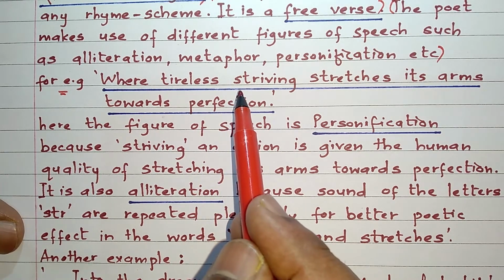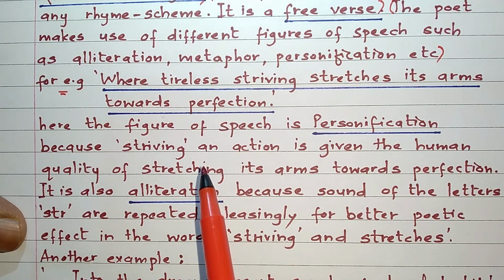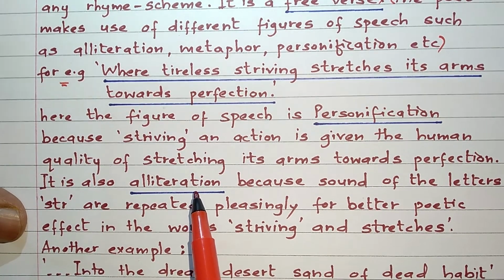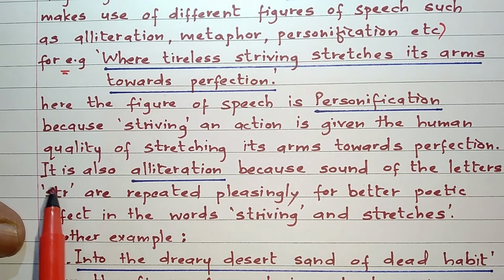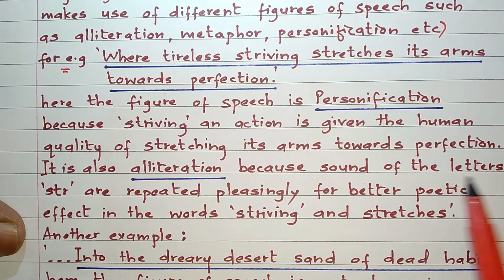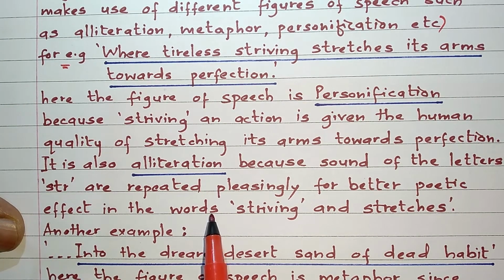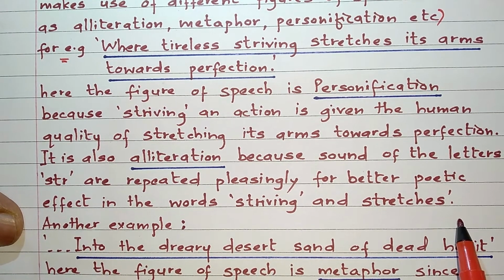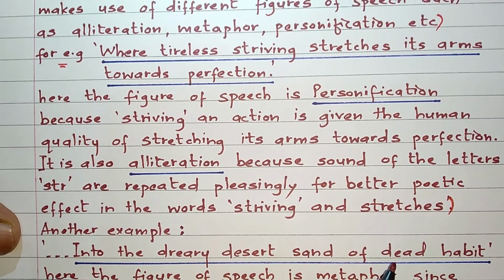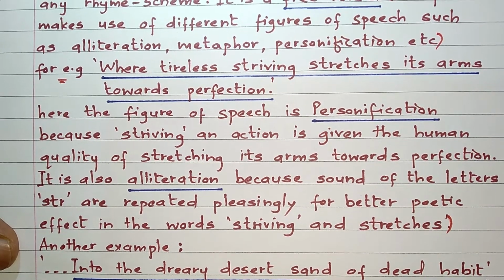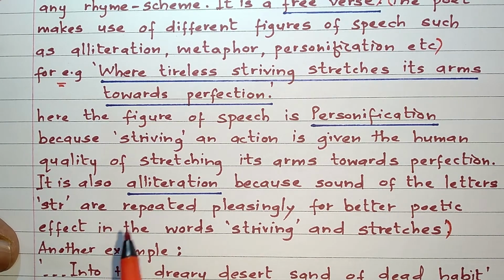Now, this line has another figure of speech. So I'm mentioning the name of the second figure of speech and giving the explanation also. It is also alliteration because the sound of the letters str are repeated pleasingly for better poetic effect in the words striving and stretches. So friends, here my third point gets completed. That is figures of speech.